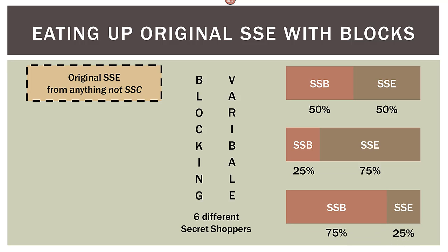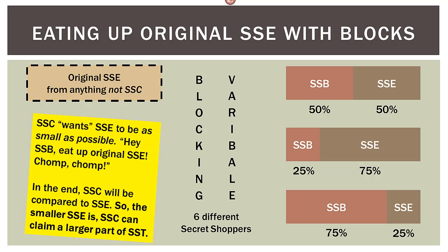Or it could be this way: 75% of it is part of the blocks, and the other 25% is still error. So what we're trying to do is separate out the variation due to the blocking variable from the remainder of the SSE, or the error.